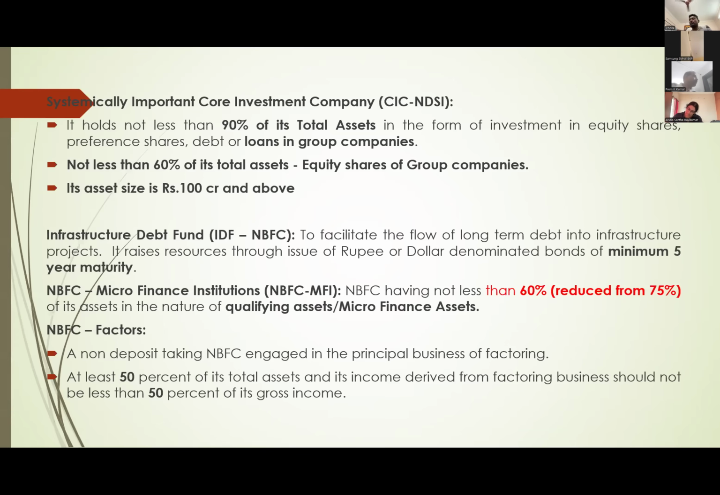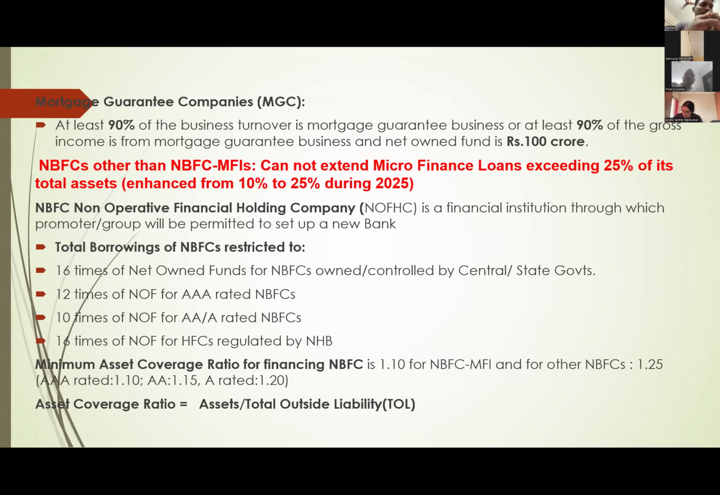So what is the definition of an NBFC factor? At least 50% of its total assets and 50% of income from factoring business only. That means out of total loans, 50% of their loans are given for factoring activity. Right? Next, mortgage guarantee companies. Here, at least 90% of their loans are given for mortgage business, then we call it a mortgage guarantee company. And again, here also its net owned fund is 100 crores.